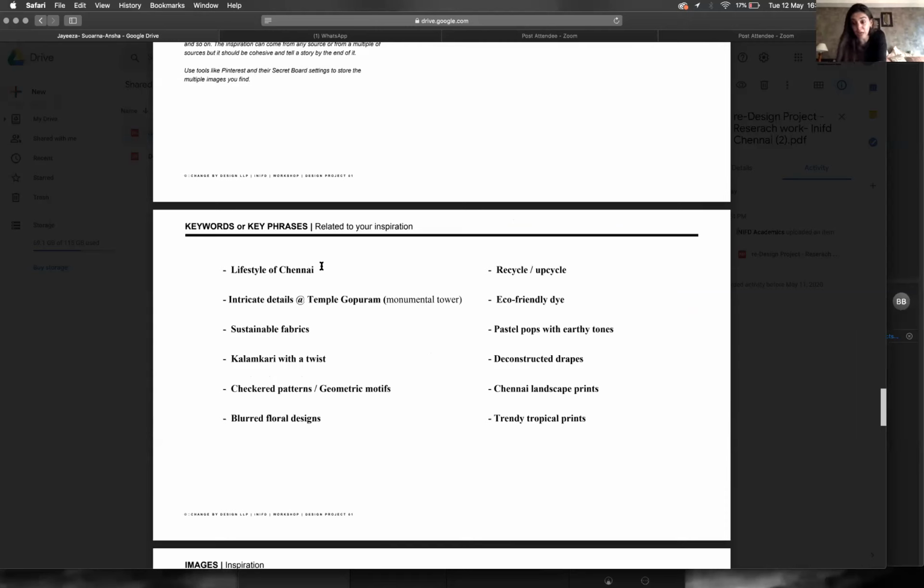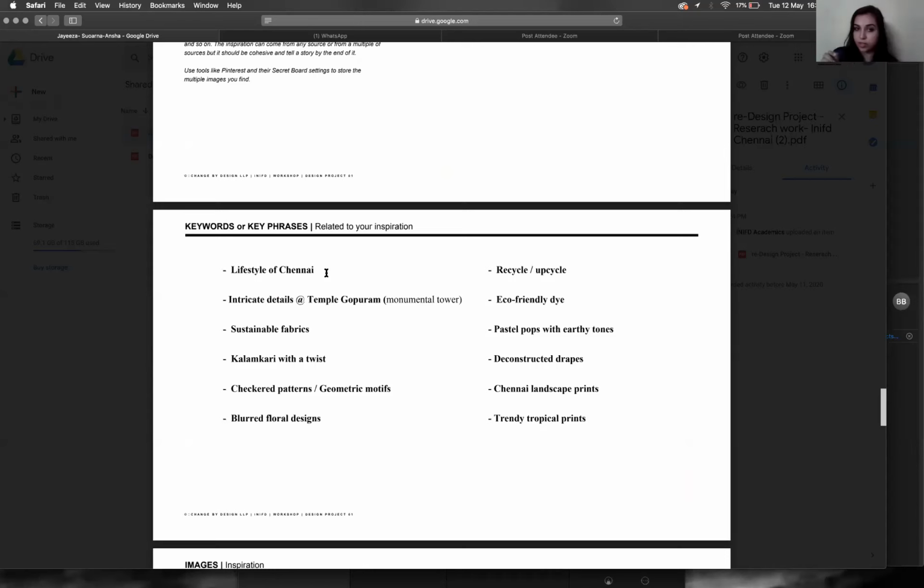In lifestyle of Chennai, when you're saying lifestyle of Chennai, what do you mean? At this point, when you've already shortlisted, when you said lifestyle of Chennai the first time, it was fine, because you were still making it big and trying to understand what you want to do. But as you're narrowing the whole thing down, this needs to be more specific.